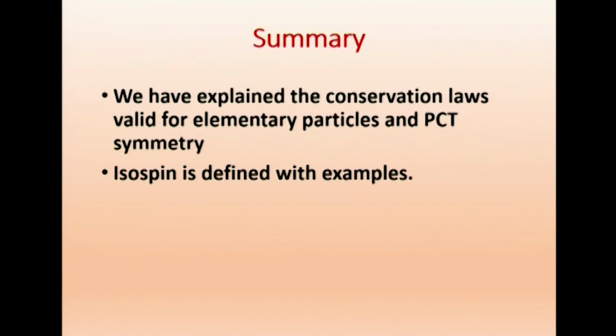So we will just summarize. We have explained the conservation laws valid for elementary particles, and we talked about the PCT symmetry, also called the PCT theorem. And isospin is defined with examples. I have given examples for mesons, baryons and hyperons: mesons with medium mass, then baryons with larger mass, hyperons with still higher mass. We have taken the 3 regions, and we found that the particles with the same mass have the same isospin.